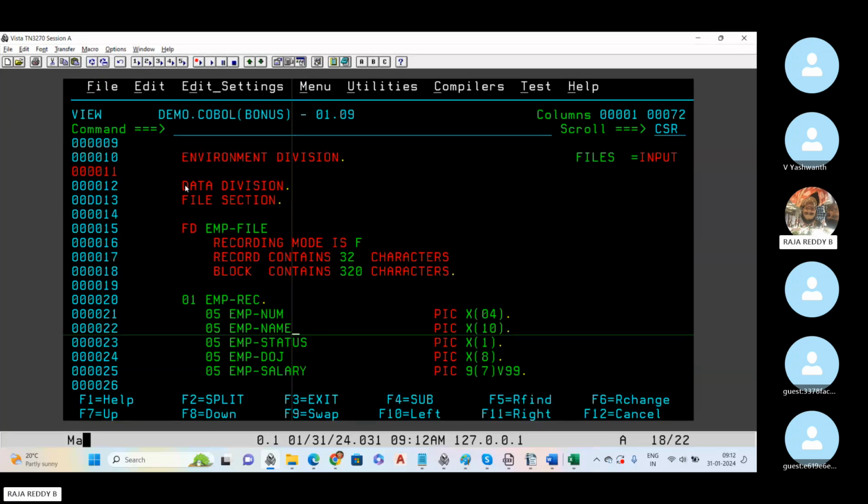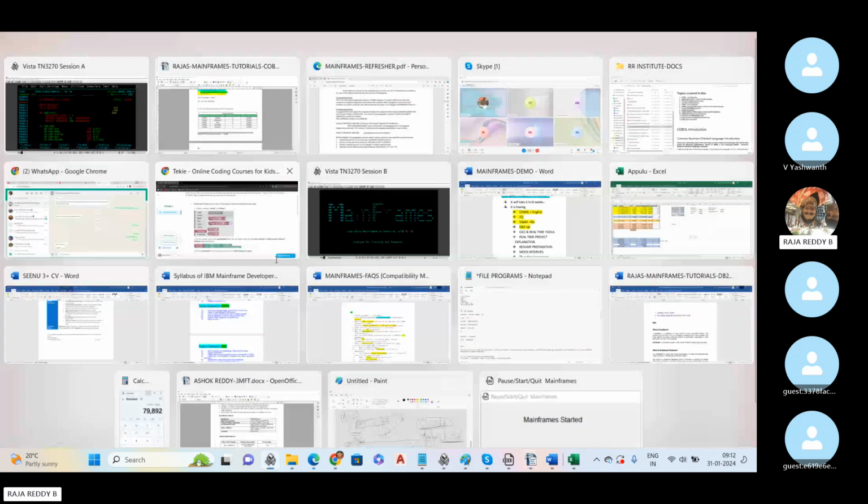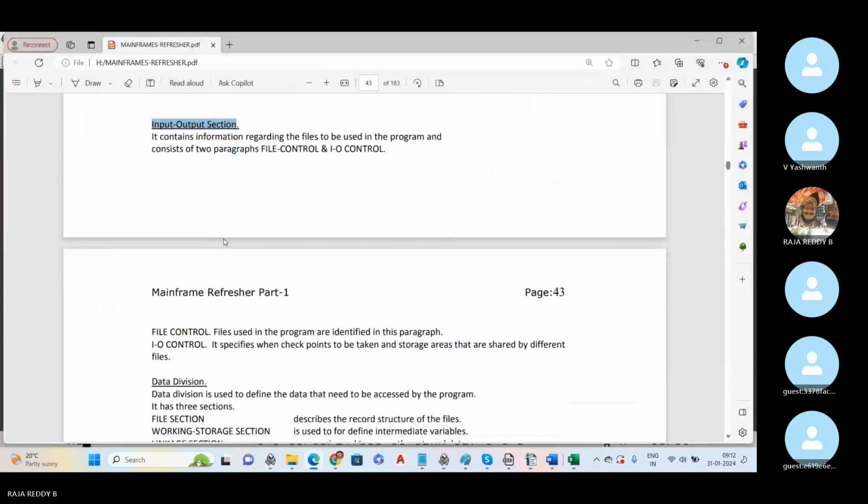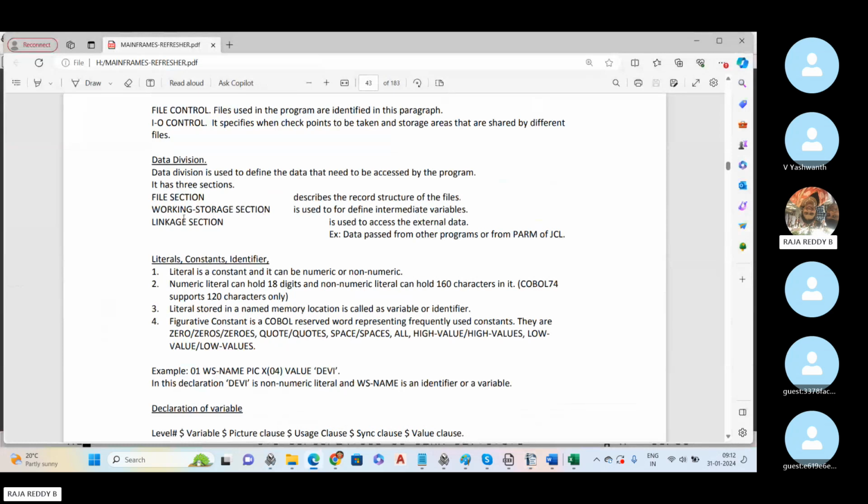Here in the data division I have three sections. One is the file section, second is the linkage section, third is the working storage section. These are the important ones. Under the data division I have three sections: the file section, the working storage section, and the linkage section.